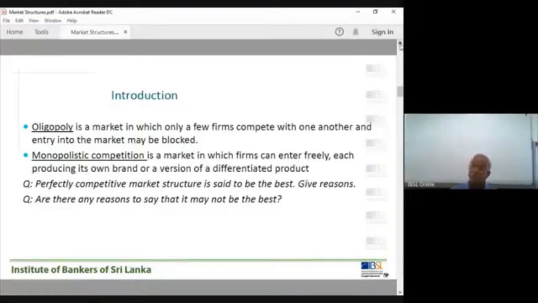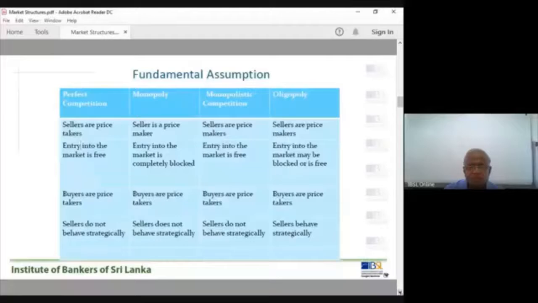Here in Sri Lanka also, for some consumers you have brand loyalty, but generally it is not the case. You can't generalize. So brand loyalty is there. Why is it not called the best? Because the perfectly competitive market structure does not allow for the variety and differences among consumers.